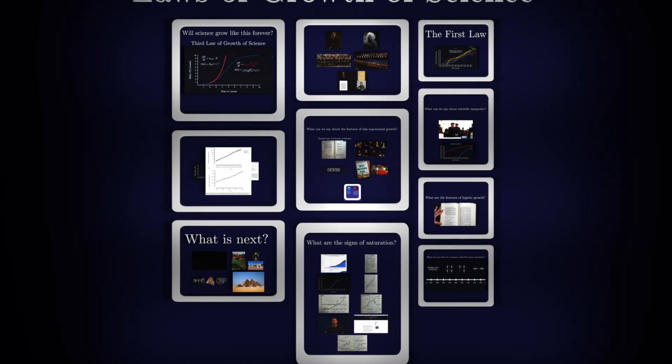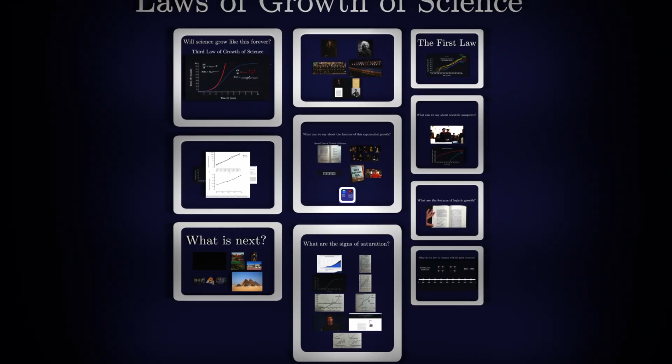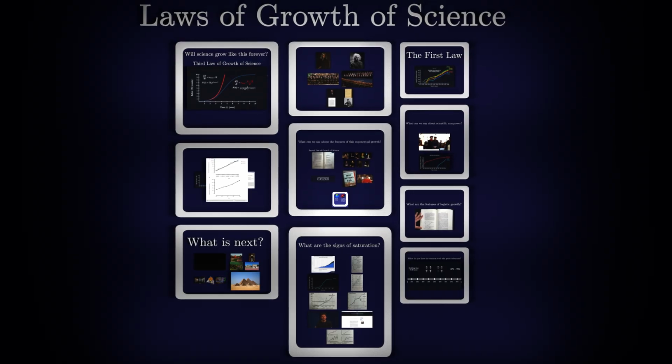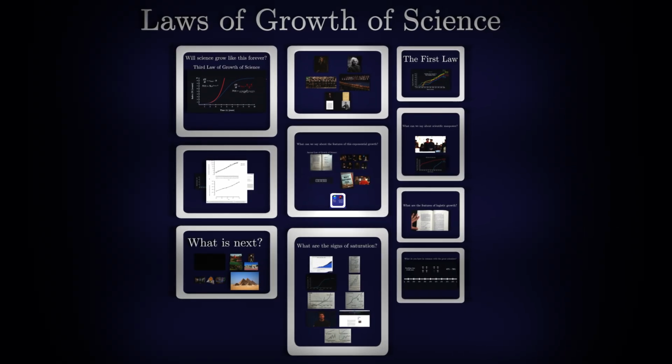Now the questions are, how is this scientific output distributed among scientists? Is there such a thing as equity? And what should you expect to get from your hard work?